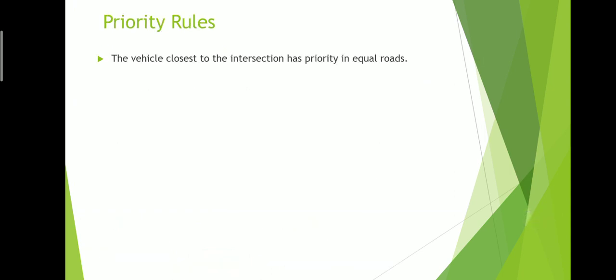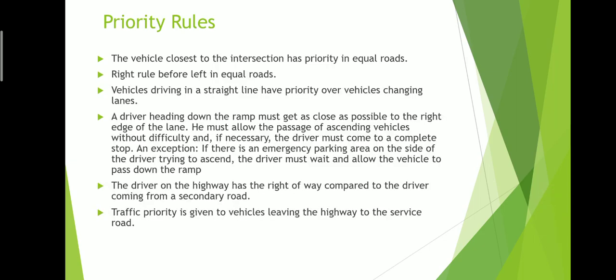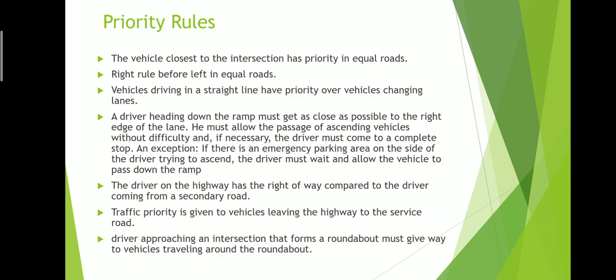Priority rules, most important questions. You get maybe 3 to 4 questions from priority rules. The vehicle closest to the intersection, which approaches the intersection first, will go first. Right before left: if both are approaching the intersection at the same time, the car which is on your right will go first.